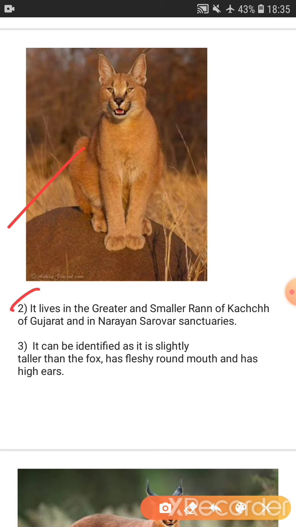Where it is found in India: it is found in the greater and smaller Rann of Kutch of Gujarat. I told you in the first point that it is found in the desert area, and it is also found in the Narayan Sarovar sanctuary.